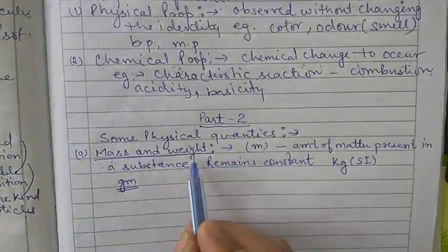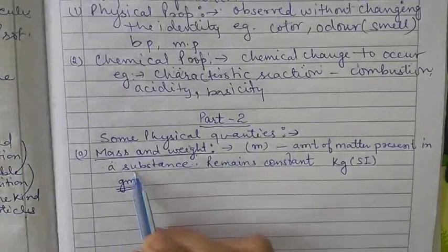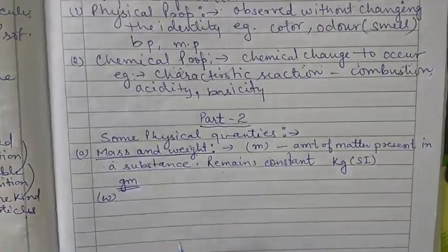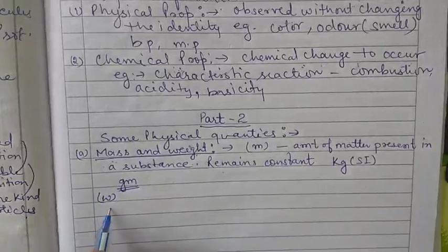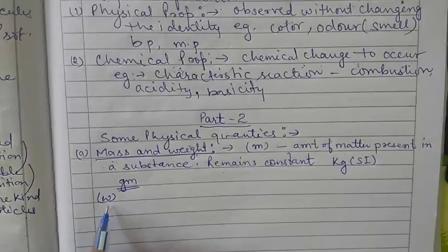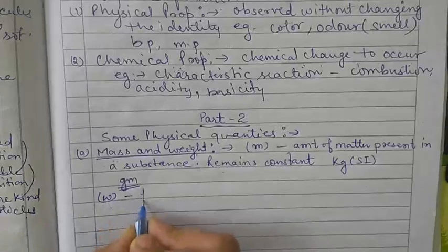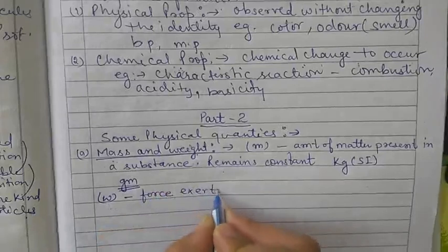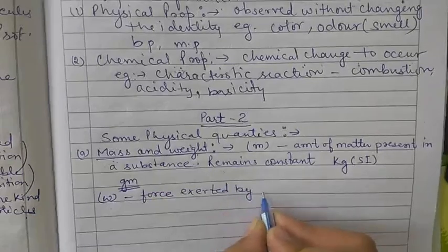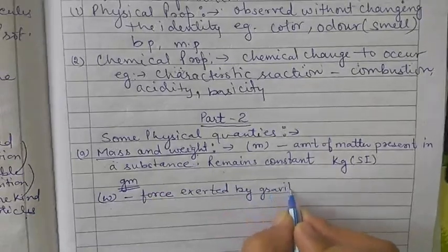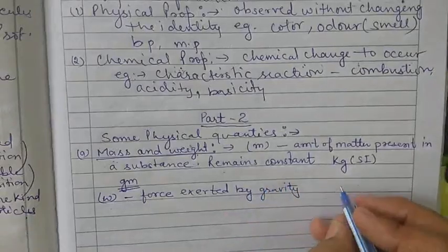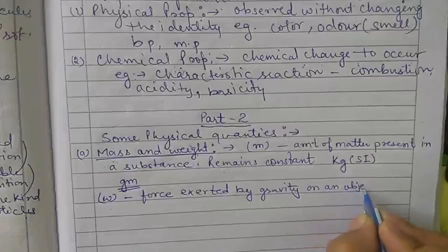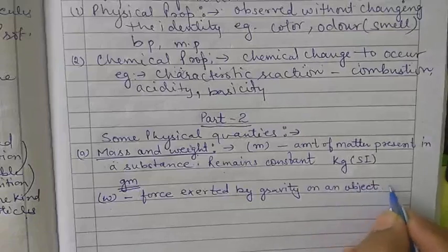Now the second word is weight. Weight is designated by small w, and it is the force exerted by gravity on an object.